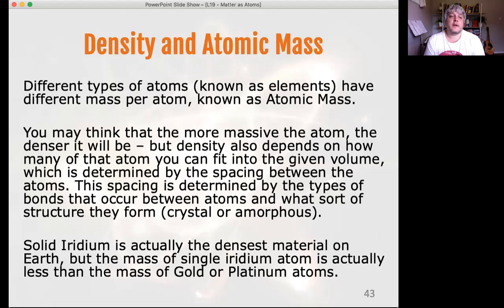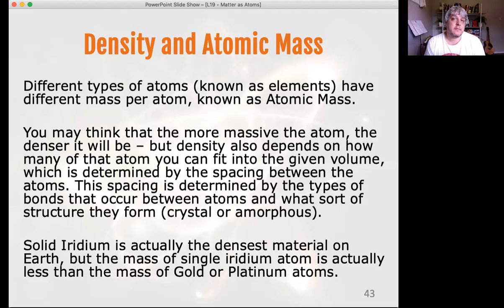Different types of atoms have different mass per atom, known as atomic mass. Density was the mass per unit volume, but now we're talking about the mass of one single atom. One single atom of one element will have a specific mass. Every single atom of that element will have the exact same mass. It doesn't matter which hydrogen atom in the entire universe you get, it will have the same mass as every other hydrogen atom in the universe, and the same for every other type of element. All their atoms have the exact same mass, with the exception of electrons being added and removed. But the atom itself, with the right neutral number of electrons, would have the exact same mass.